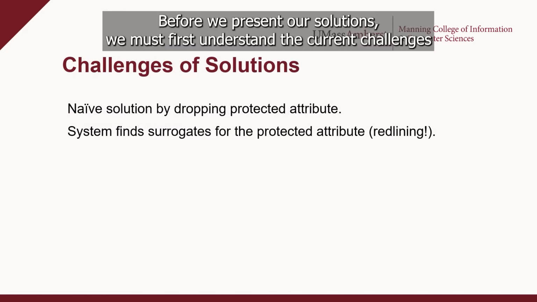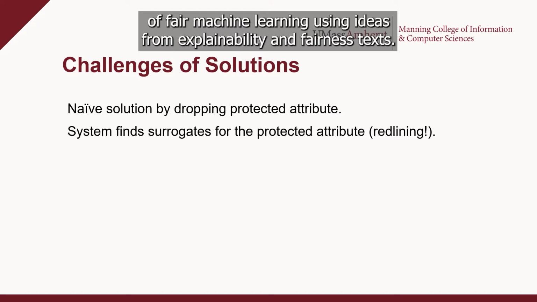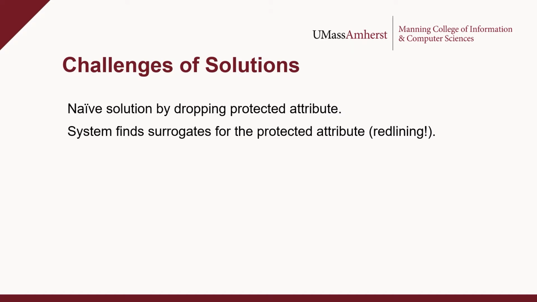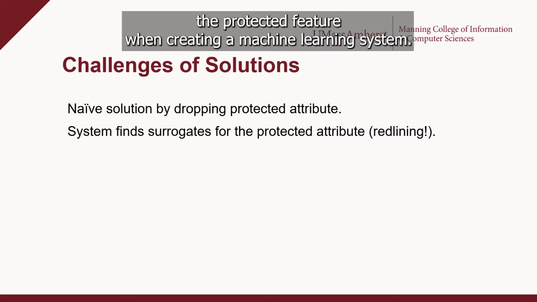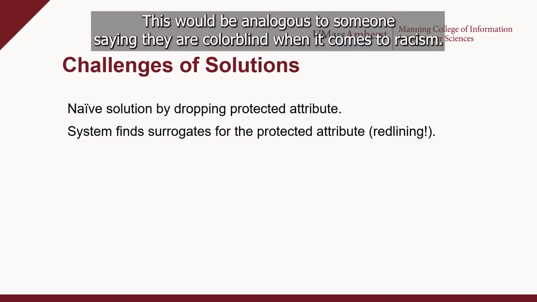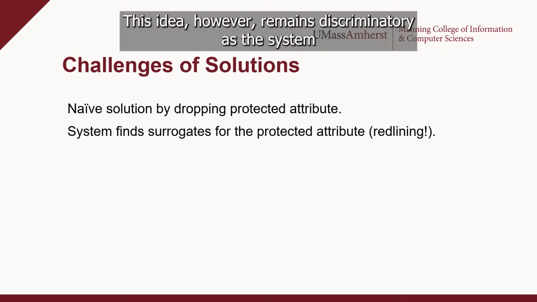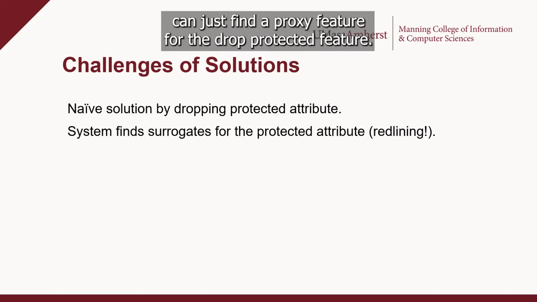Before we present our solutions, we must first understand the current challenges of fair machine learning using ideas from explainability and fairness text. Perhaps one of the most basic solutions is the idea of dropping the protected feature when creating a machine learning system. This would be analogous to someone saying they are colorblind when it comes to racism. This idea, however, remains discriminatory as the system can just find a proxy feature for the dropped protected feature.